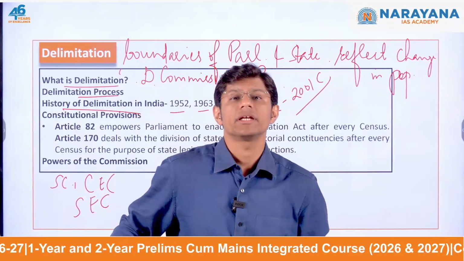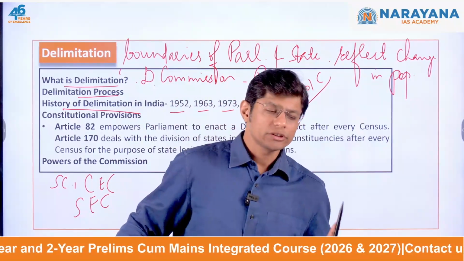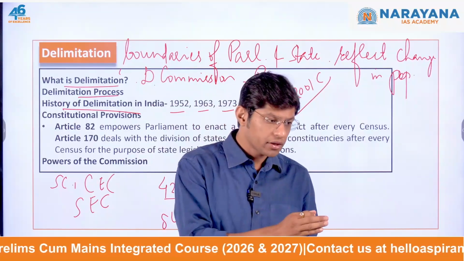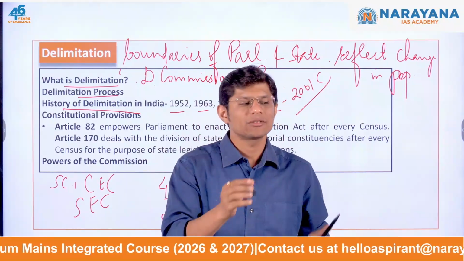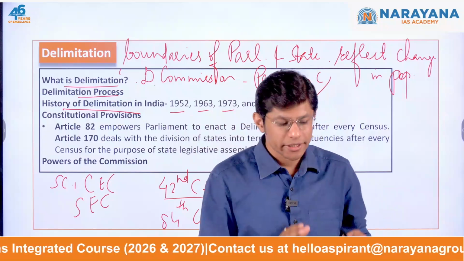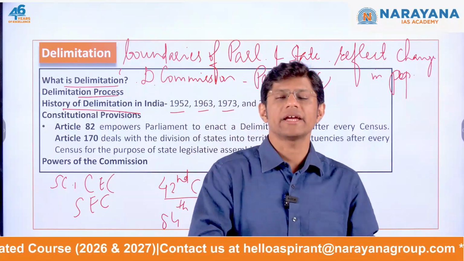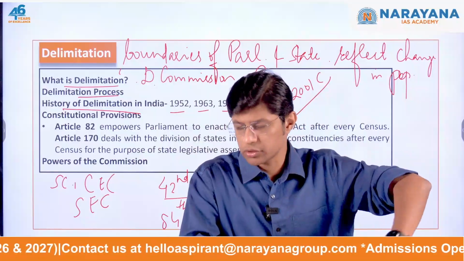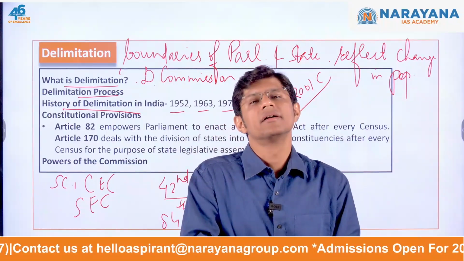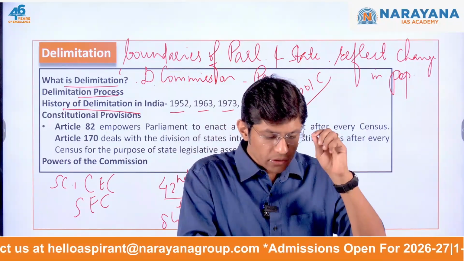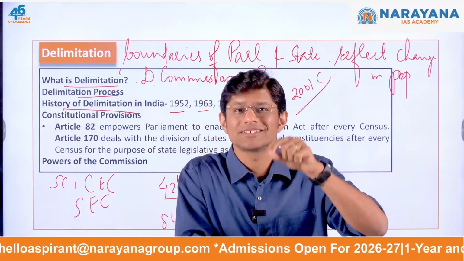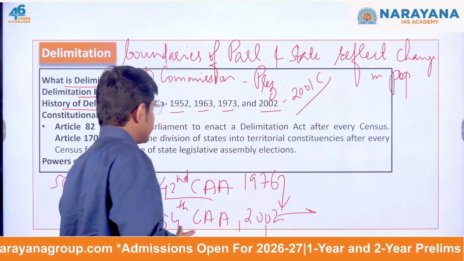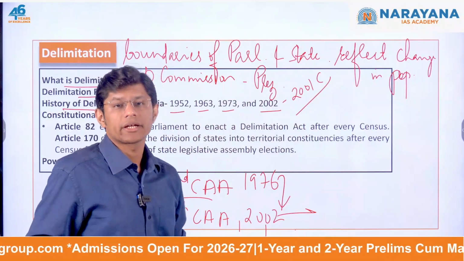year 2026. And why was this freeze put into place? To avoid punishing states that have successfully implemented population control policies, like we have the states of Andhra Pradesh, then we have Telangana, then we have Tamil Nadu, Kerala. That's the reason the freezing of seats was put in place through the 42nd and the 84th Constitutional Amendment Act.